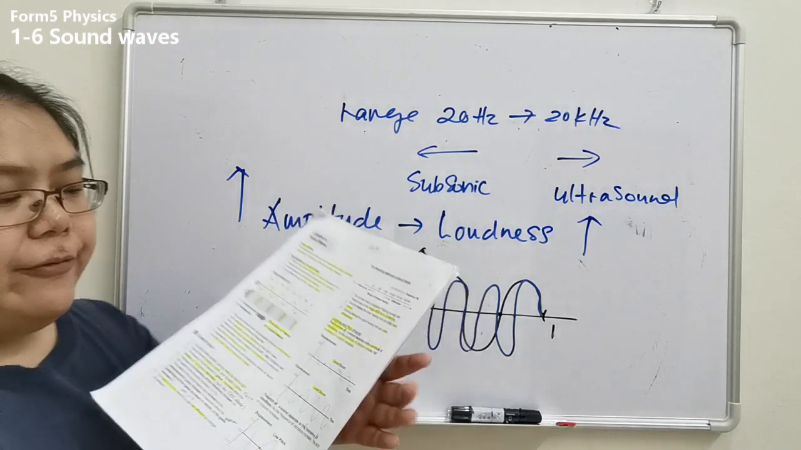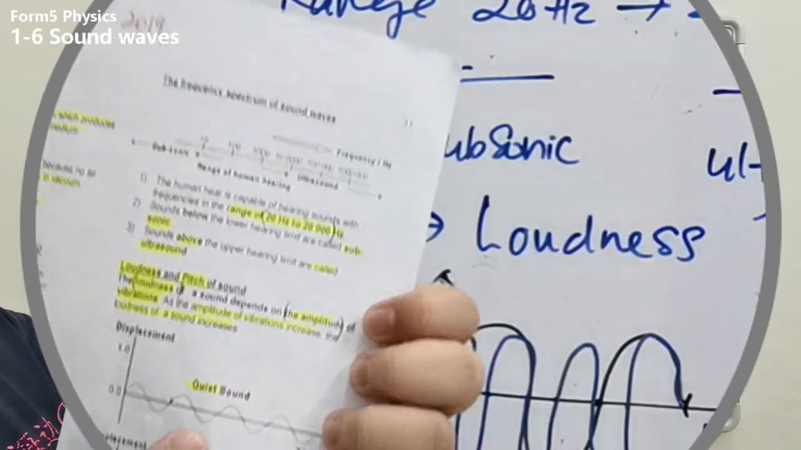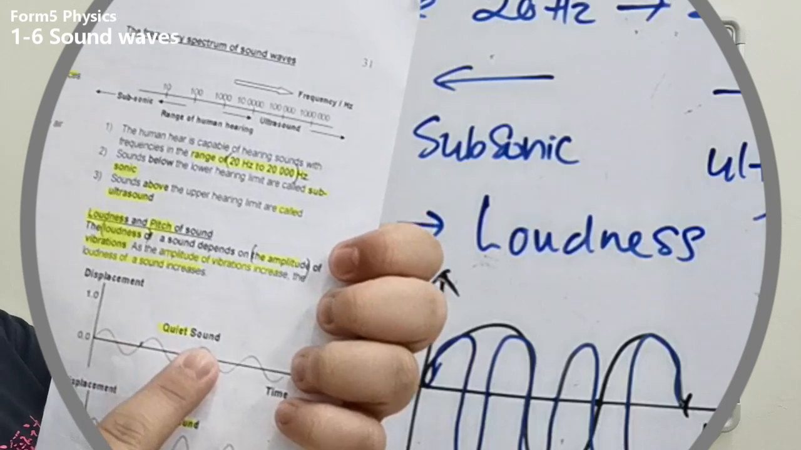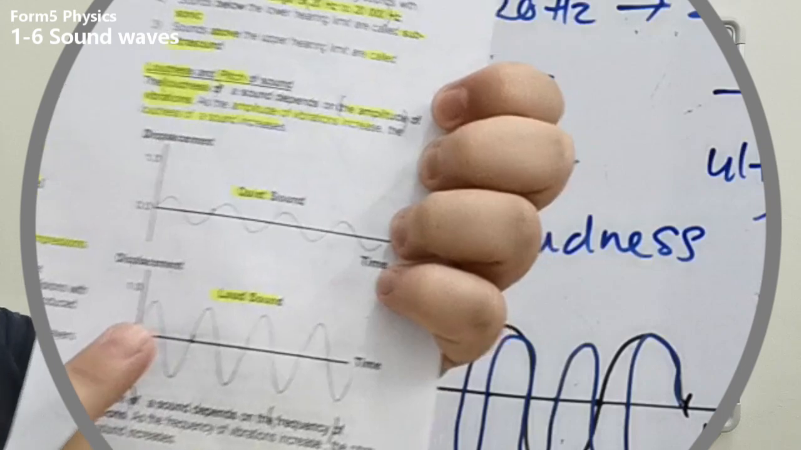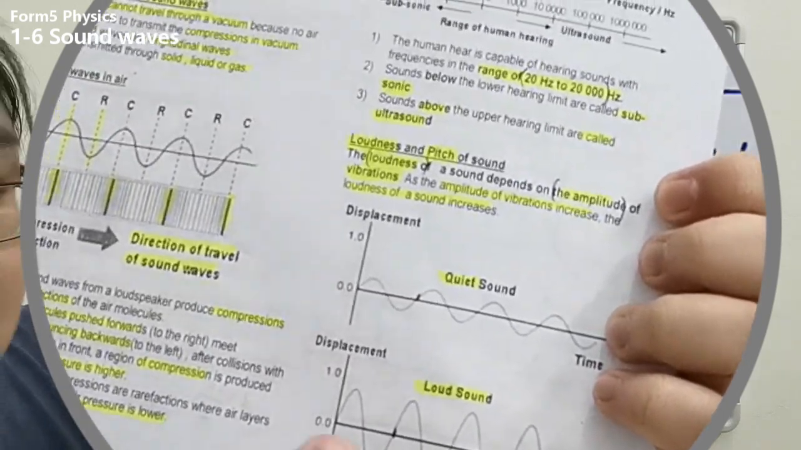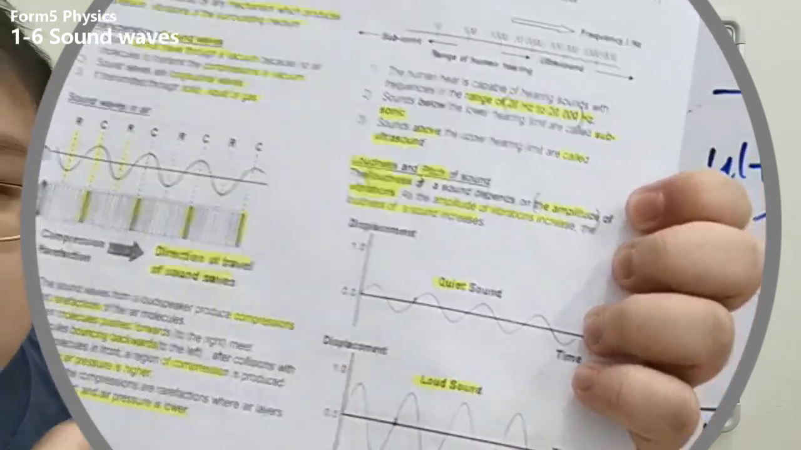Okay, here we have the graph. You can see this one is a quiet sound. For the quiet sound, you see the amplitude is less. This one is a louder sound. For the louder sound, you see the amplitude becomes a little bit higher.